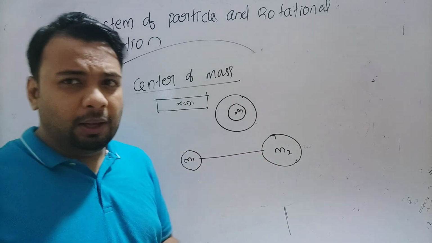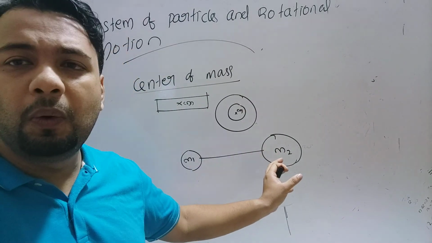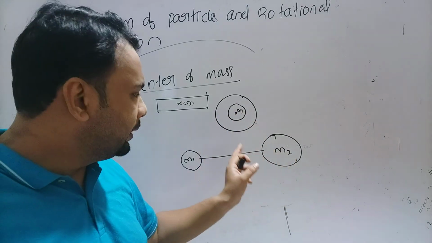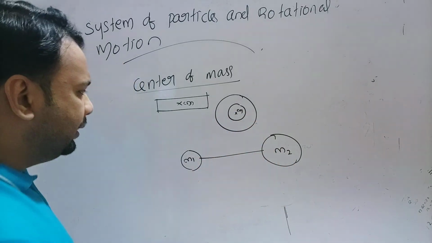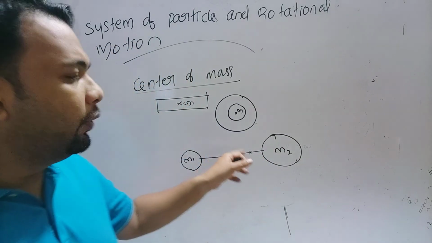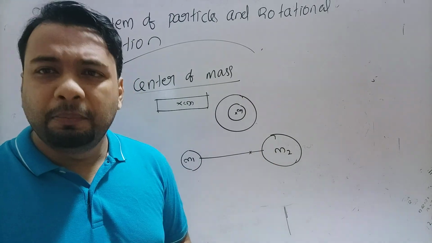Just imagine where we have to apply a force for balancing the whole system. Definitely near M2. We have to apply a force near M2, then only we can balance the body.